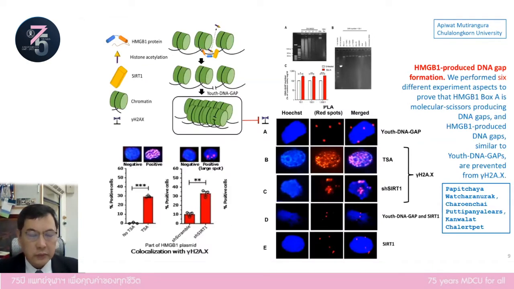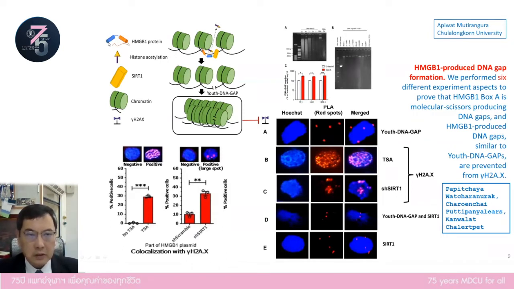So next we study the composition of DNA gap, and as our hypothesis, we prove that the DNA gaps are produced by HMGB1 protein in the box A part. HMGB1 protein is composed of box A, box B, and N terminal.